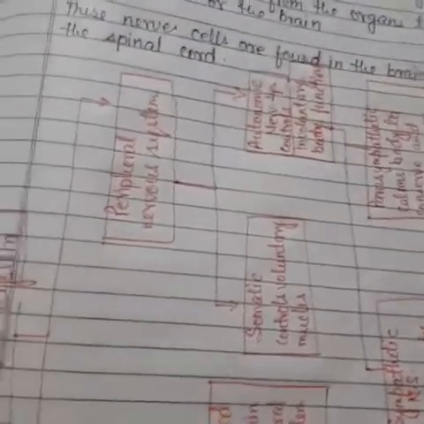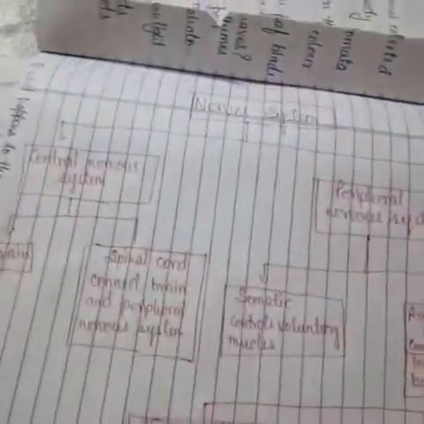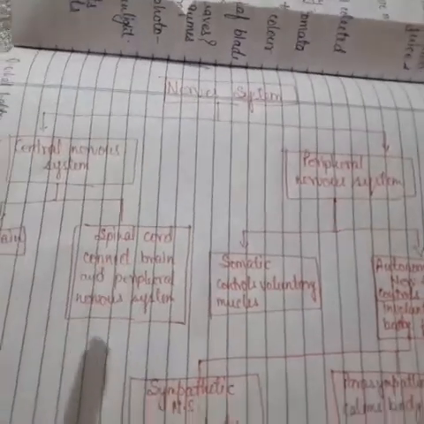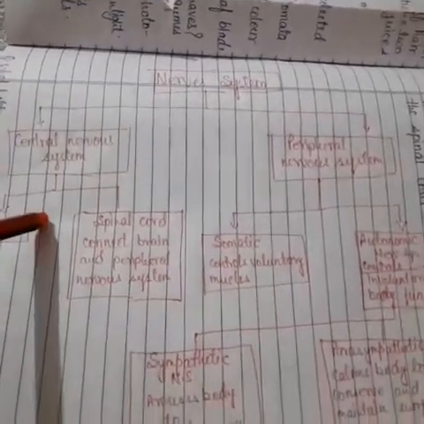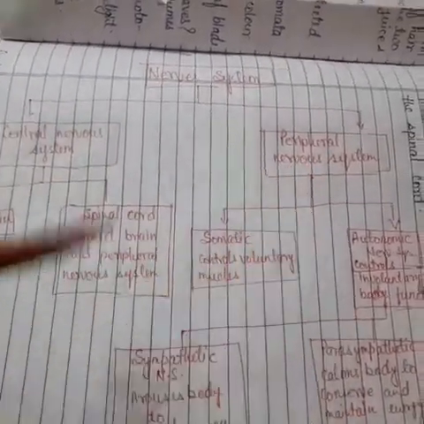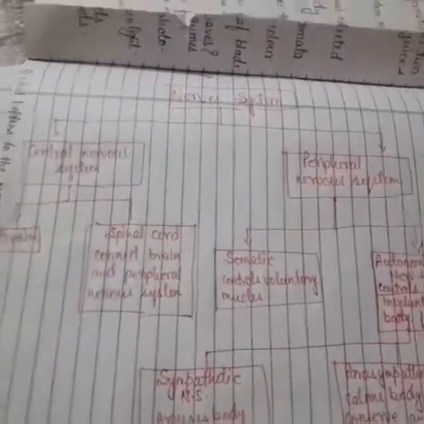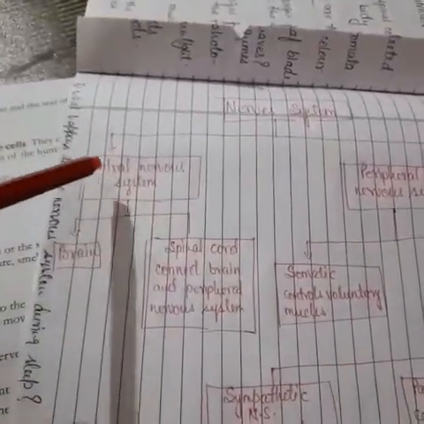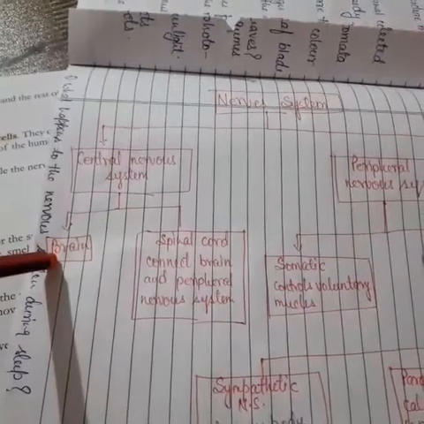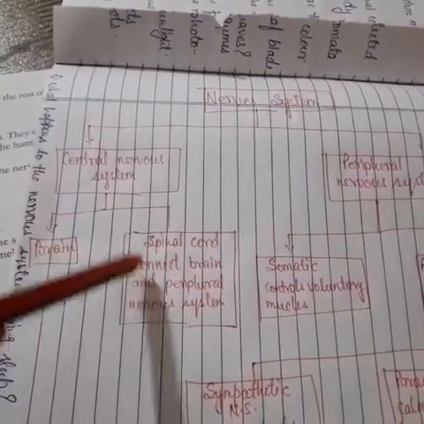Here I have shown the diagrammatic representation of the nervous system. It is divided into two parts. First is the central nervous system, and second is the peripheral nervous system. The central nervous system is divided into two parts: first the brain, and second the spinal cord.